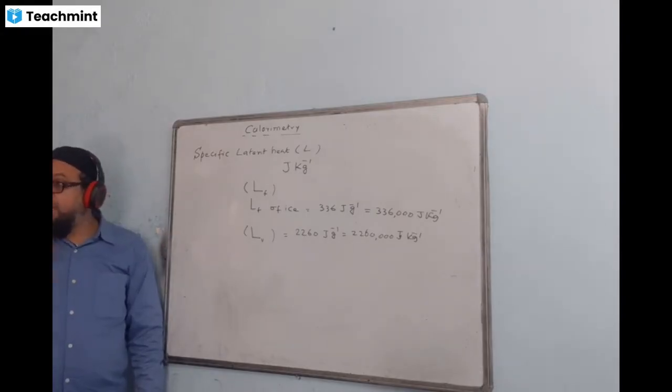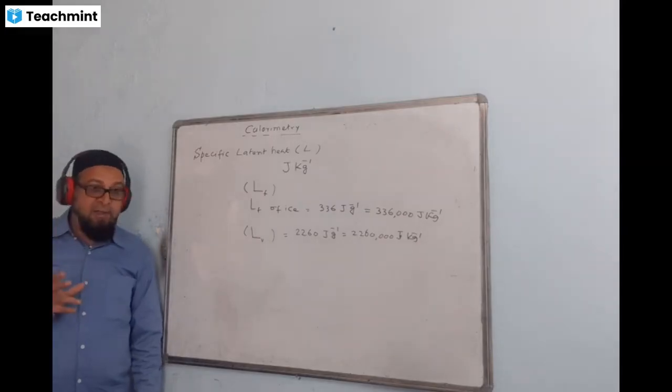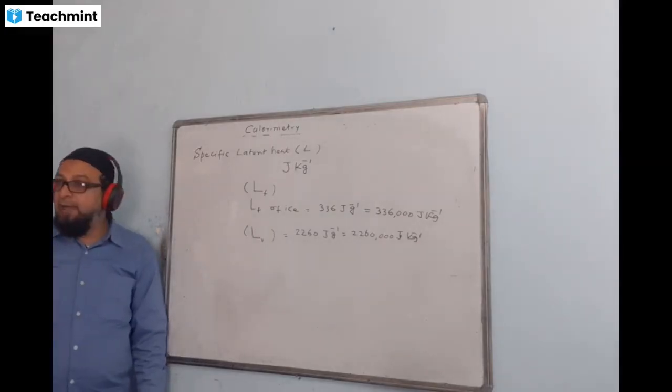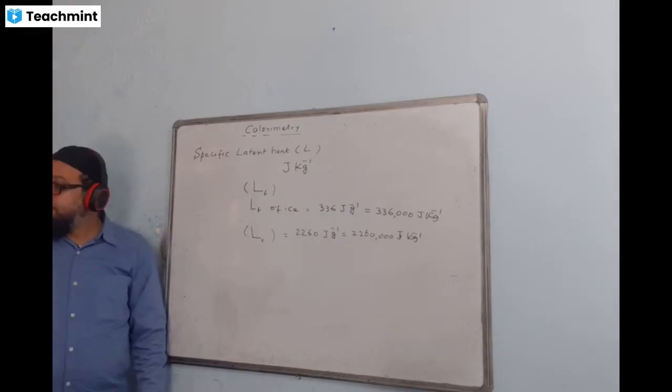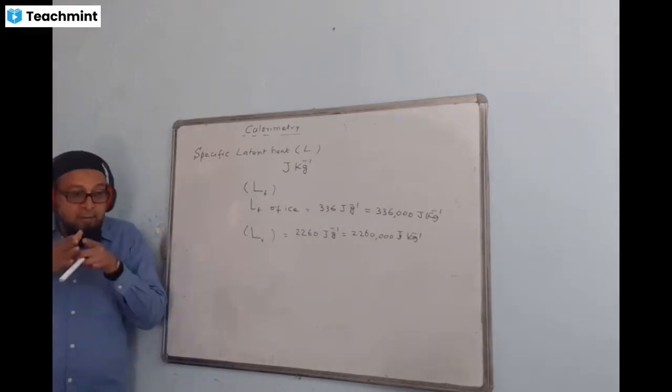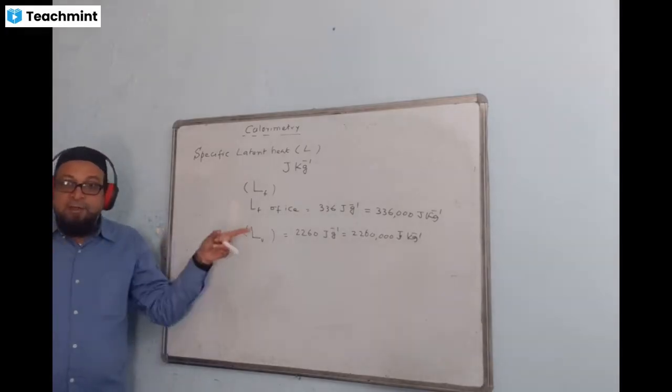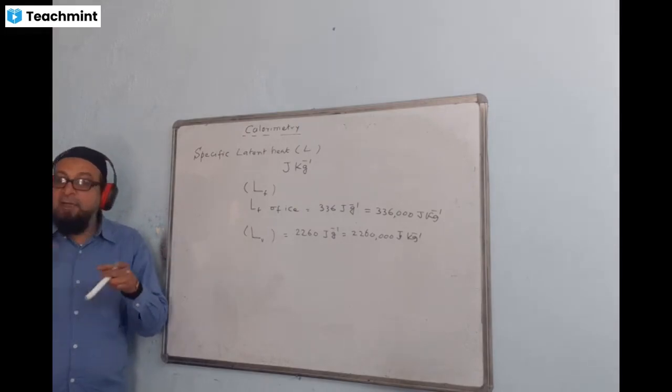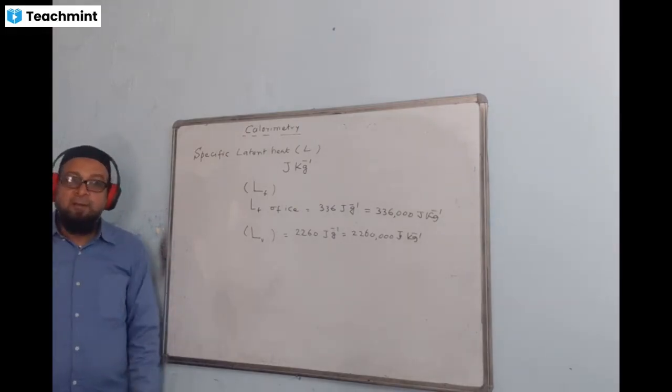There is no further rise of temperature and no further increase in average kinetic energy. The kinetic energy remains constant, whereas only potential energy increases, and that is responsible for the change of state.